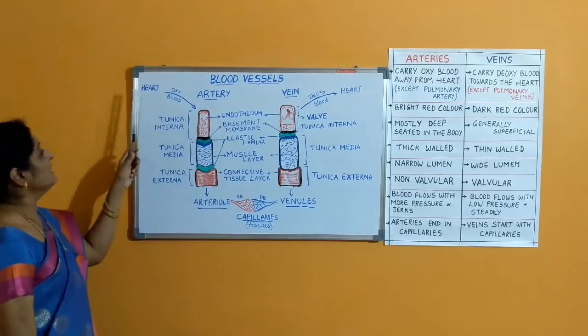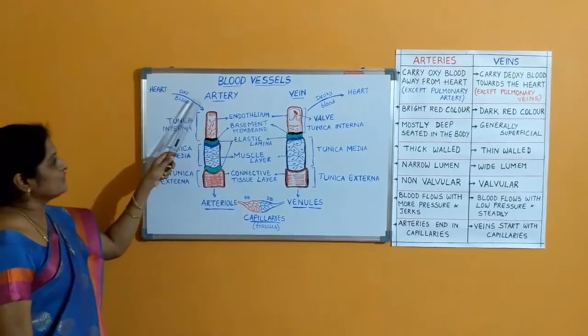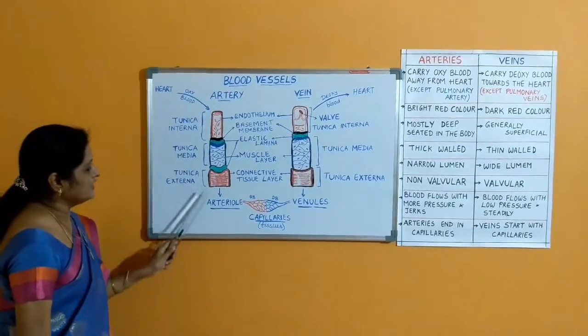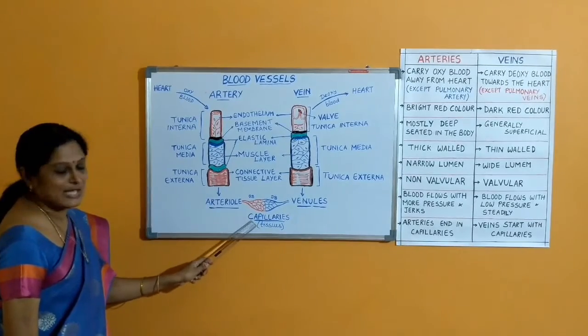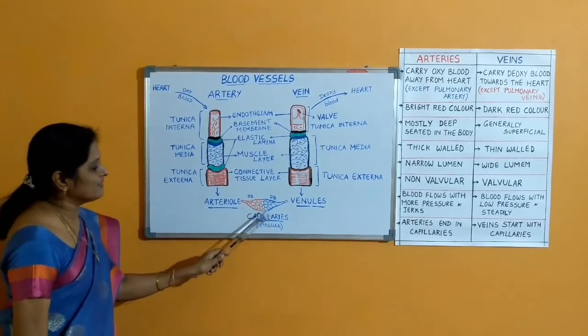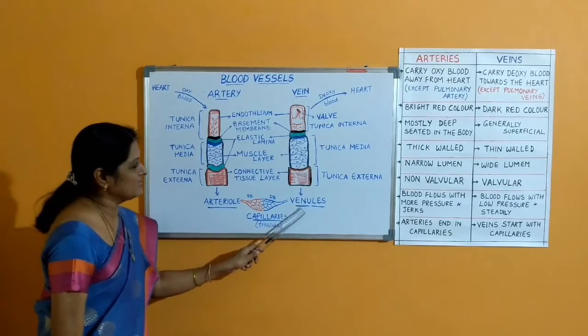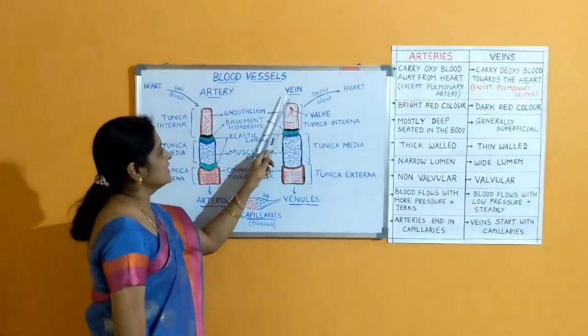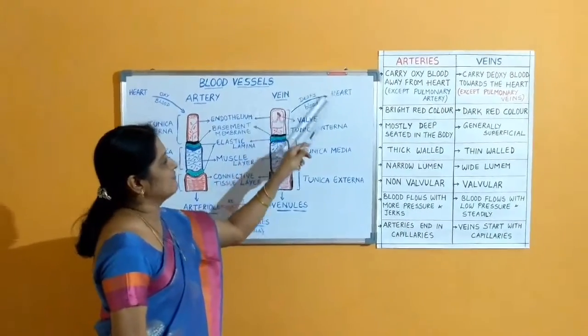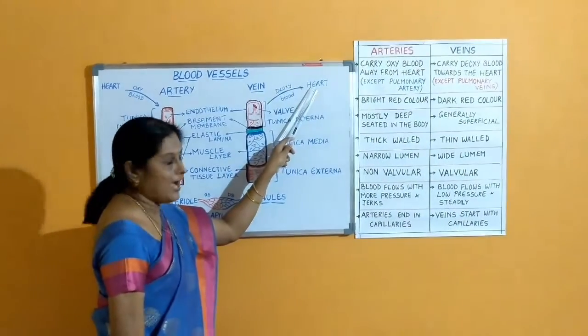So in our body, blood from the heart is going to flow into the artery, then into arterioles and reach the capillaries. Then again, blood from the capillaries is collected by the venules and it flows into the vein, into larger veins, and finally it is going to reach the heart.